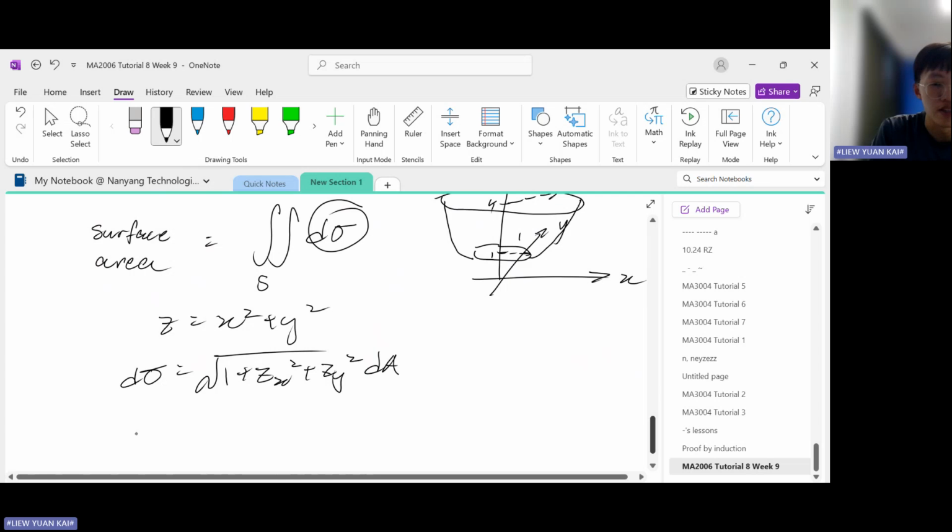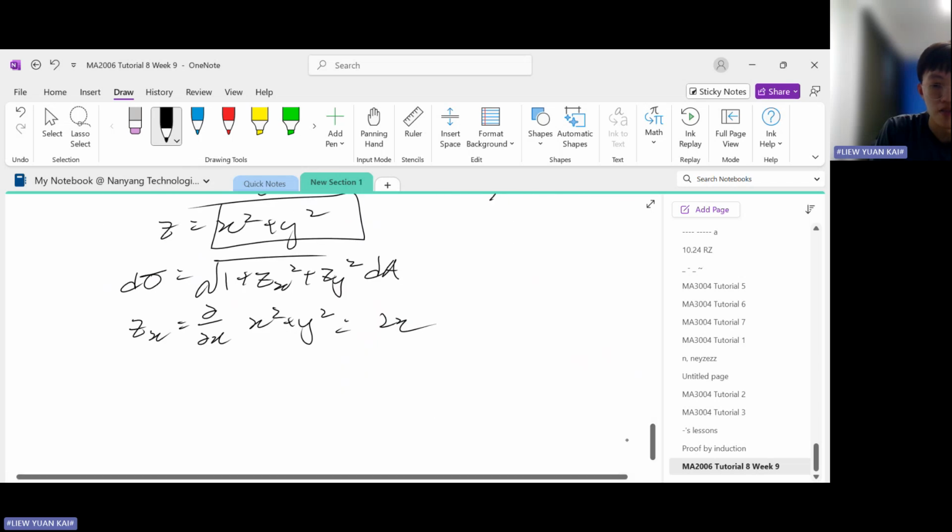Here z_x is the partial derivative of z with respect to x. I'm referring to this z here, and if you evaluate it, it will be 2x. Do the same thing with respect to y.